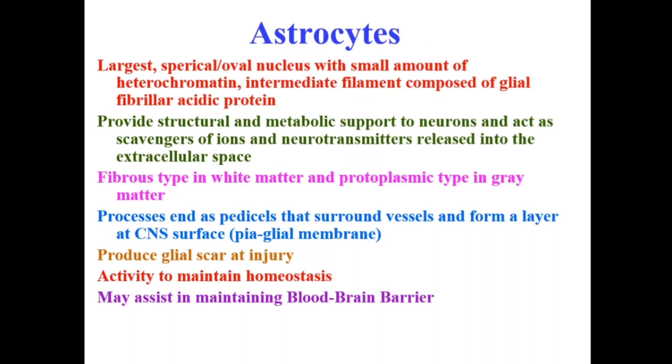As the name indicates, the astrocytes are star-shaped cells. These are the largest glial cells. They have spherical nuclei with a small amount of heterochromatin, and intermediate filaments composed of glial fibrillary acidic protein. They provide structural and metabolic support to the neurons and act as scavengers of ions and neurotransmitters released into the extracellular space. There are two types of astrocytes: fibrous and protoplasmic astrocytes.